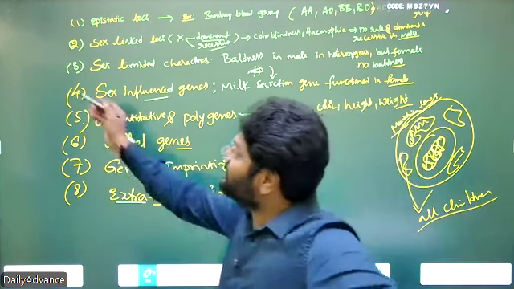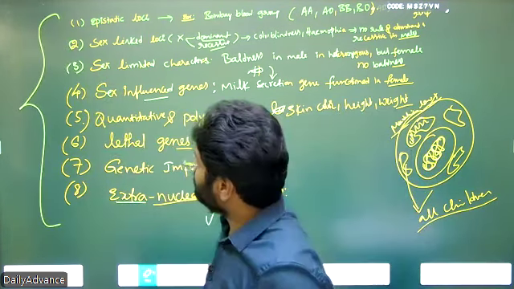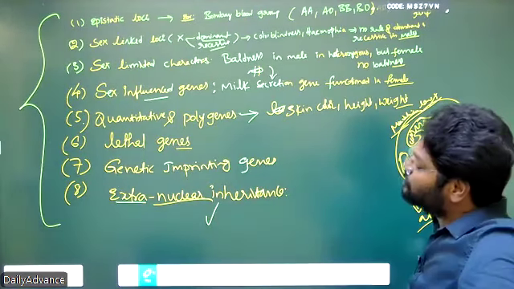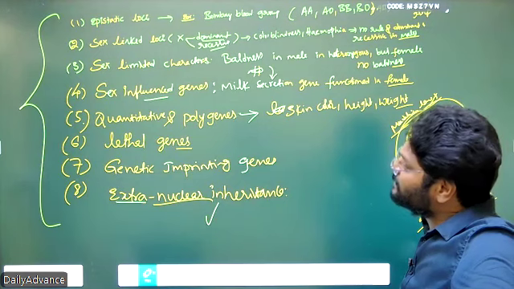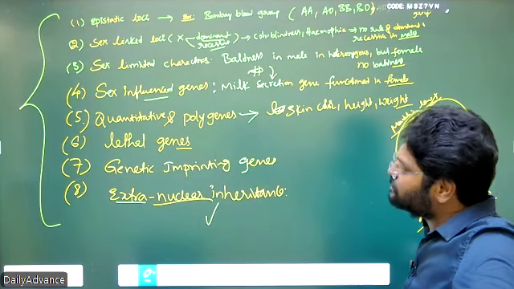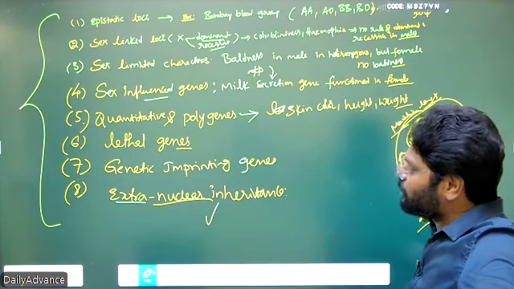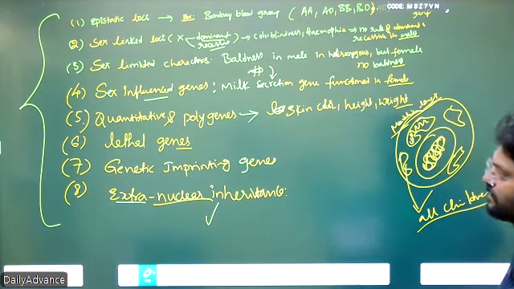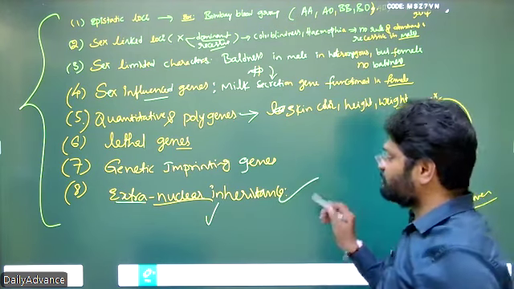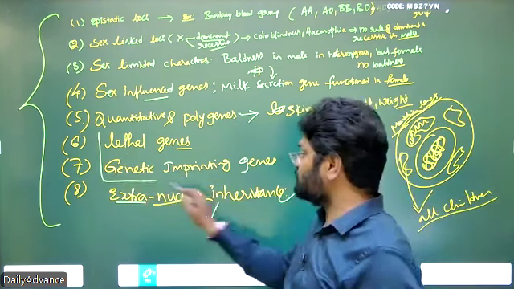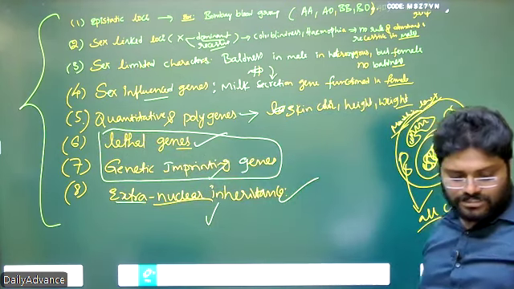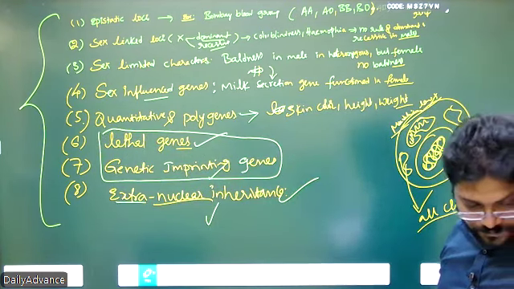So these are all the areas you have tried: epistatic loci, sex linked loci, sex limited characters, sex influenced genes, quantitative and polygenes, lethal genes, genetic imprinting, and extra nuclear inheritance. We discussed this heavily yesterday, and these two things we will discuss in the upcoming classes. So this is all about the exceptions.